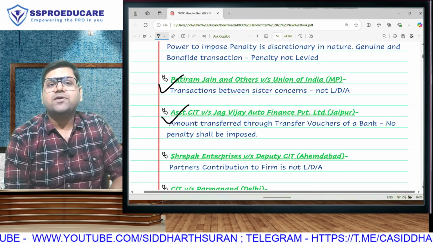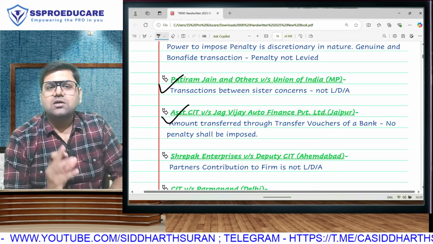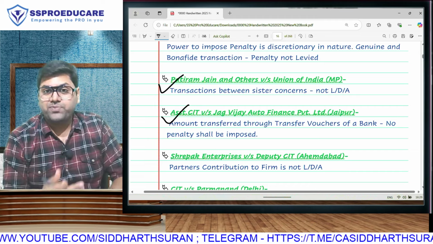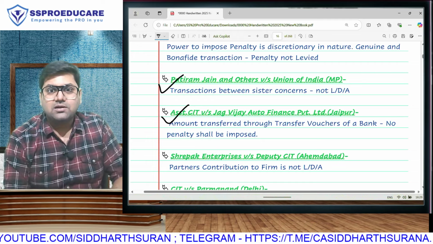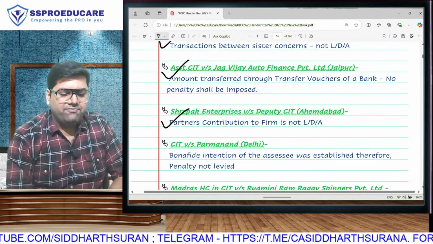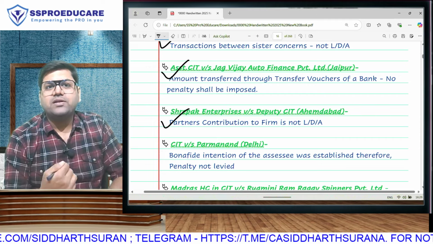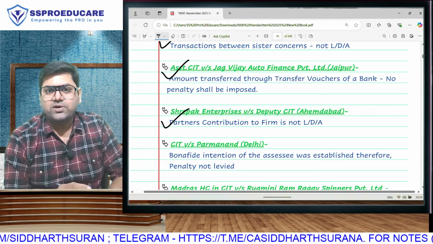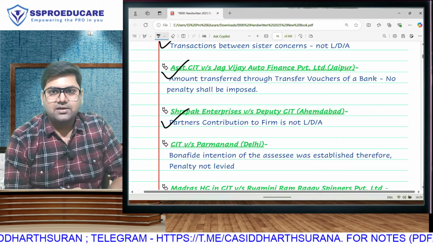If you use bank transfer vouchers, where it is not an account payee cheque, account payee draft or online, but it is still through the bank, then there will be no penalty. When partners contribute money or withdraw money, that is capital and drawings, it is not a loan, advance or deposit, so we will not be levying any penalty.